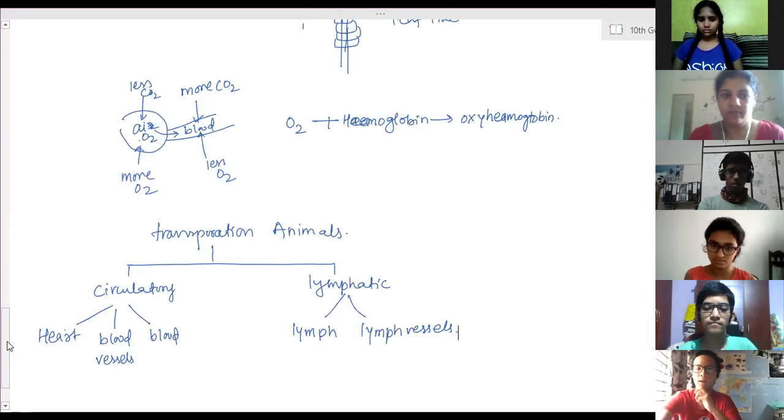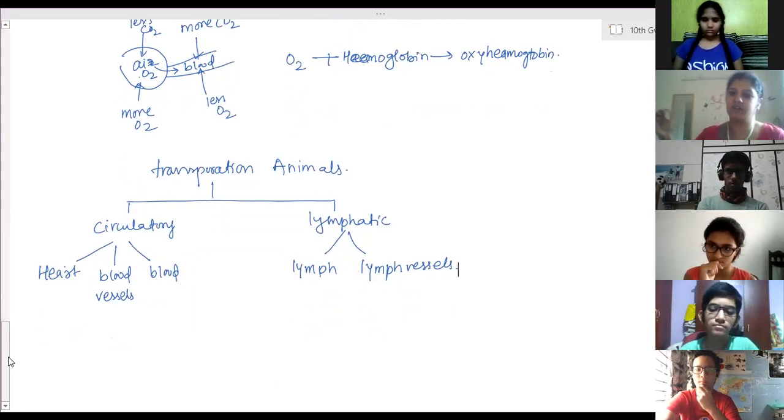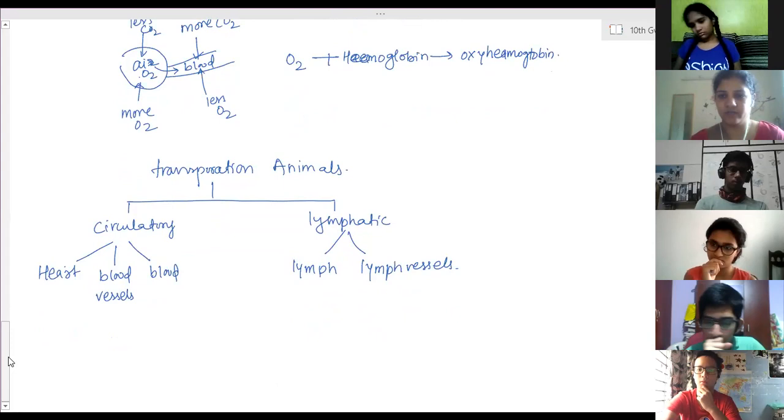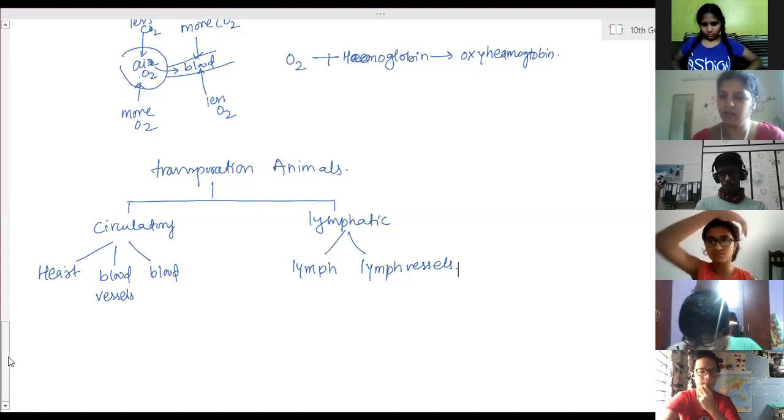Ma'am, do we have to explain the heart, the blood vessels, and blood also? If the main question asked is not about the parts, the full explanation is not needed. Yes, some amount of heart. What is the function of heart? The heart pumps the blood to or from the lungs and to or from the cells. For the lymphatic system, not many more things are needed. And same for the lymphatic system, right? Same thing. Everything. Blood vessels also.